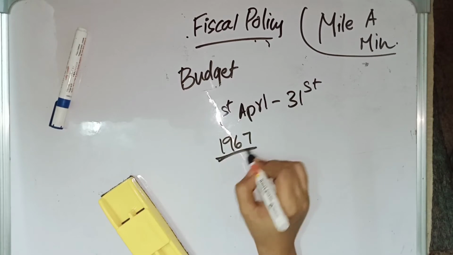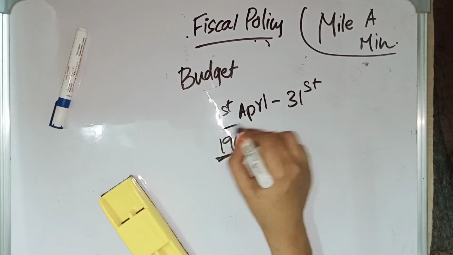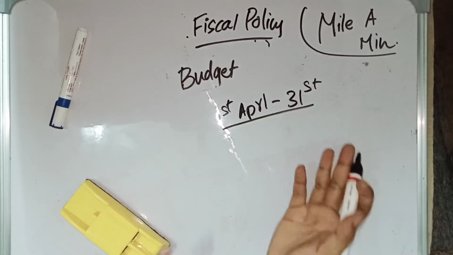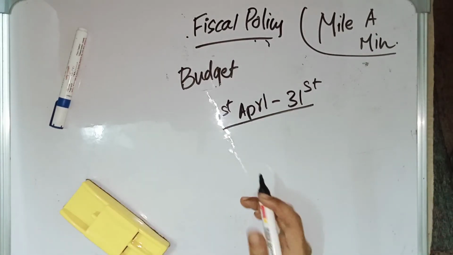Sorry, I am not sure about 1967, because the financial year from 1st April to 31st March was introduced by the British. I am not sure about it, so I will refer to it and say it in the next video.